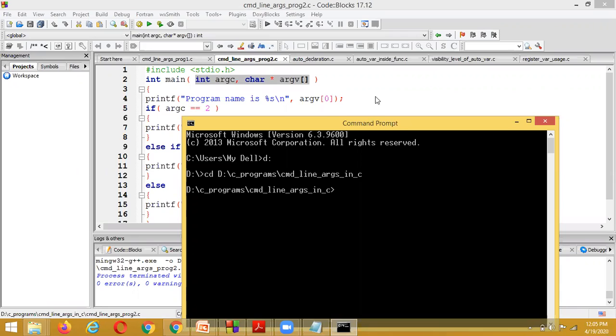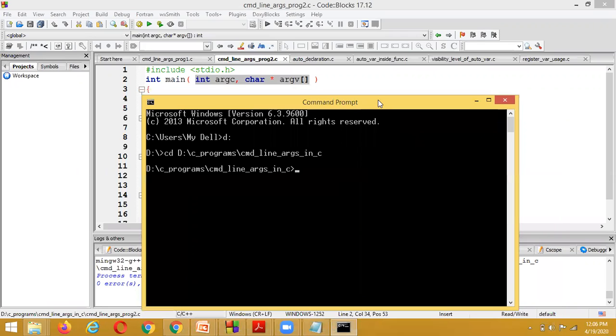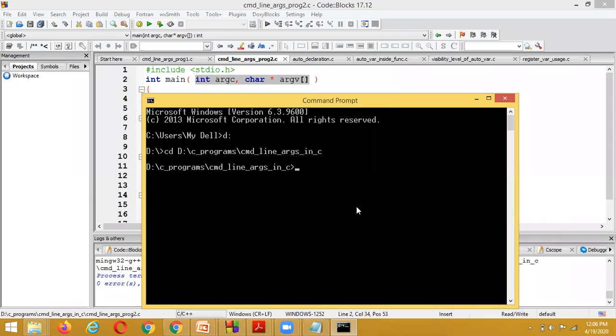How are we going to execute this program? We need to type the program name itself, command line underscore args underscore prog2, program 2, and here I am mentioning Hello world.